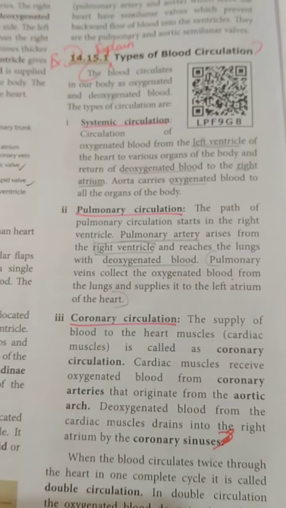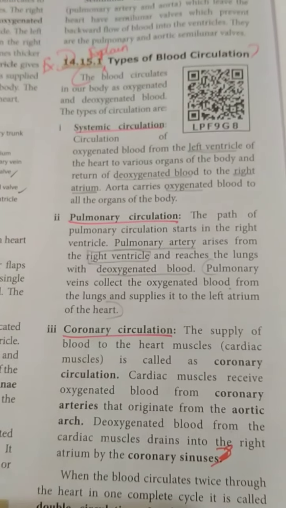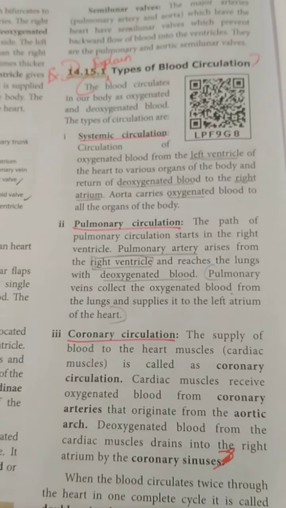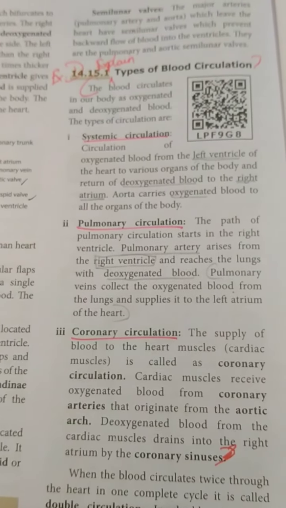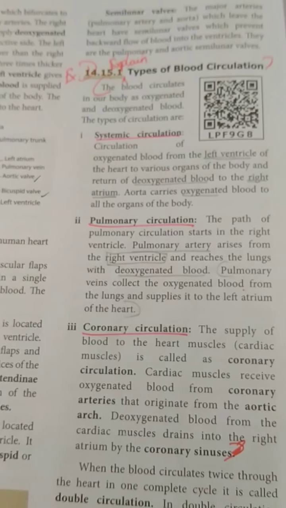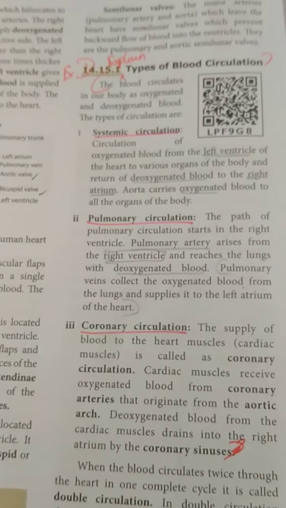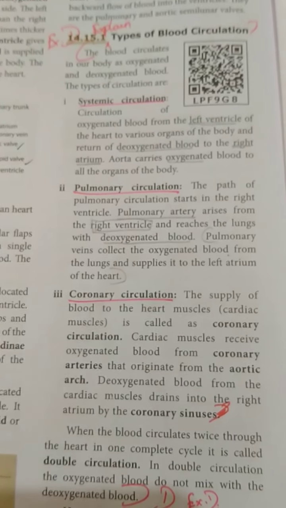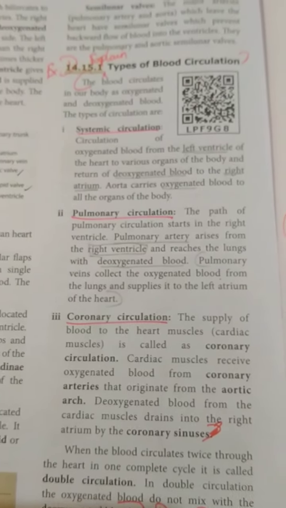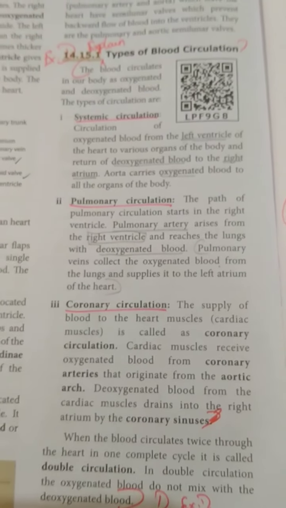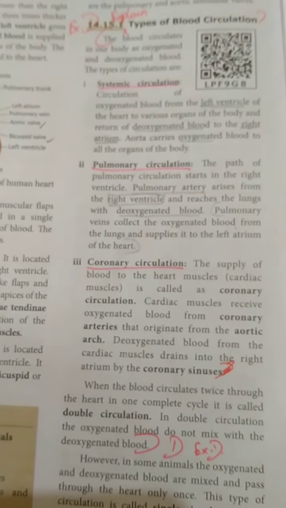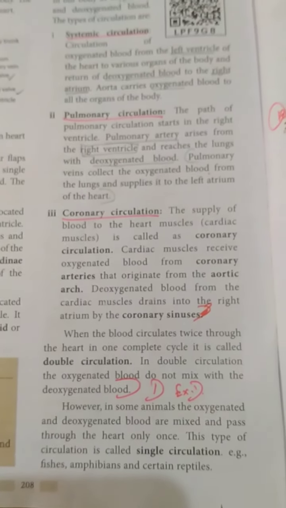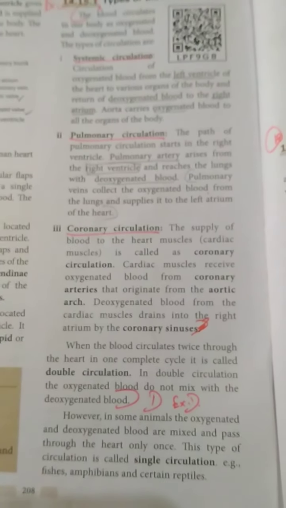You just listen carefully to the types of blood circulation. Blood circulates in our body as oxygenated and deoxygenated blood. Here we are going to talk about three types of circulation: systemic, pulmonary and coronary circulation. You go through it, and this is one of the most important detailed questions. And another one is that circulation is of two types: one is double circulation and another one is single circulation.